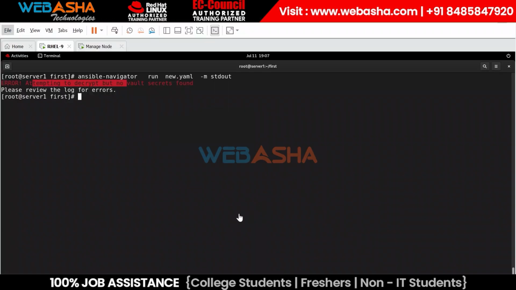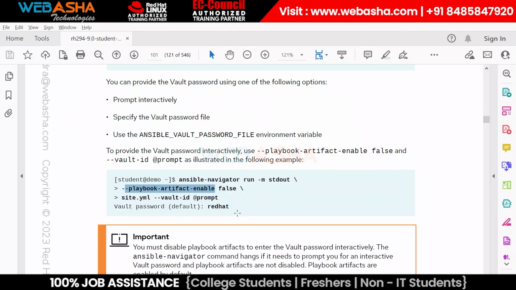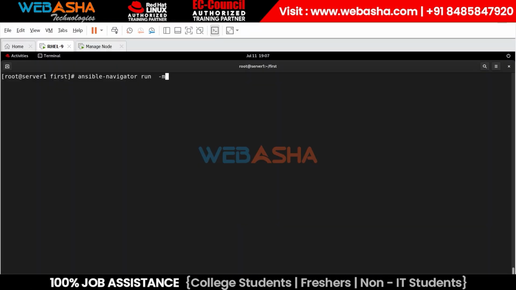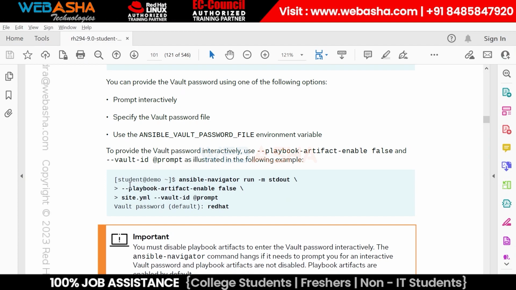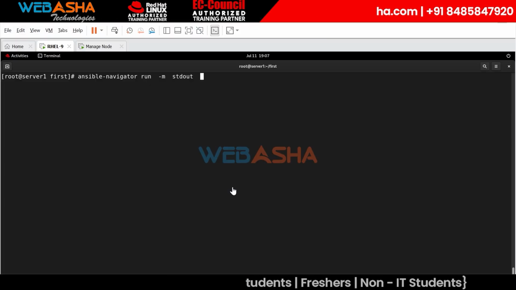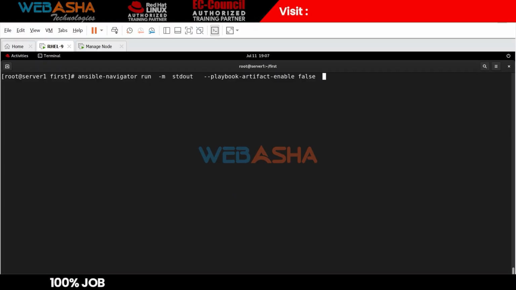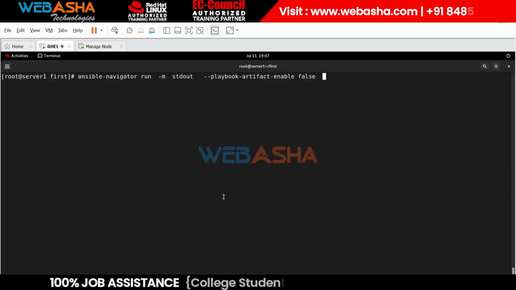It's a long process, but you can use any mechanism, not a problem. So what we can do is navigator and then run, in which mode we can say stdout, correct? And then the option we have is this particular artifact. So this artifact allows false and the vault password to set the following interruptions. The command remains the same, you can use this mechanism, vault password and then prompt, and then the file name you can mention before or after, not a problem.